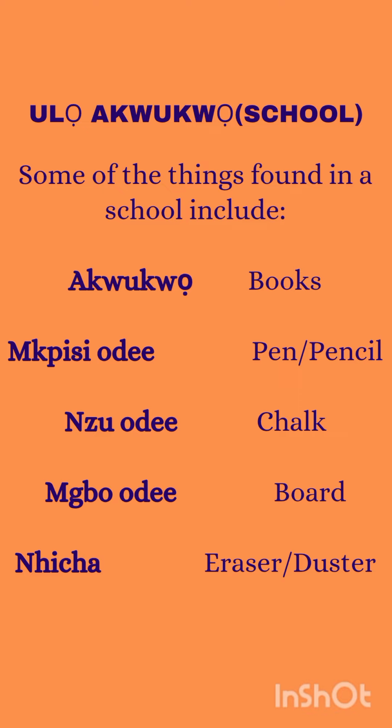Mgboodee means board. And nhicha means eraser. Nhicha directly translates to clean. So something that is used to clean is called an nhicha. So now we know some words that you find in school. Go out and use them.